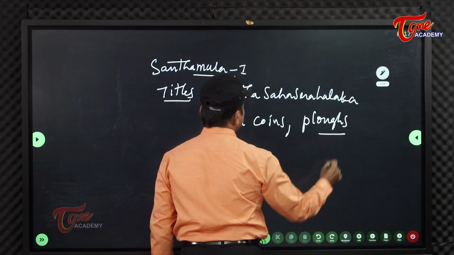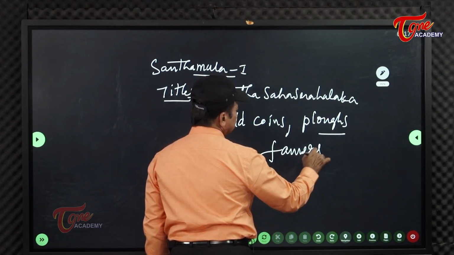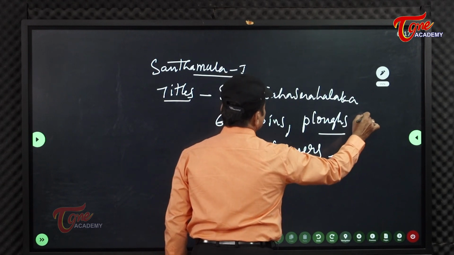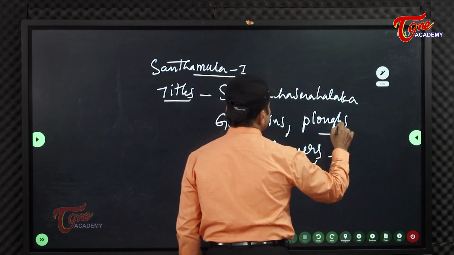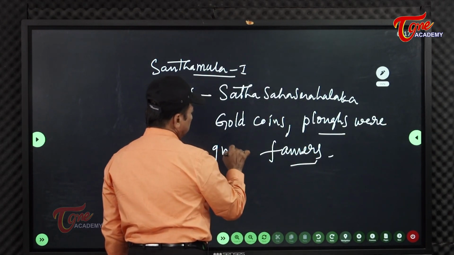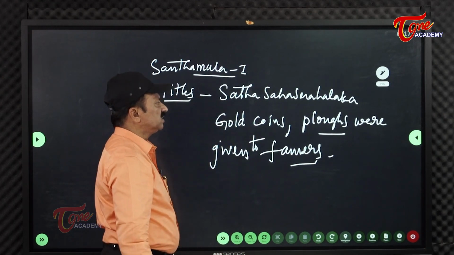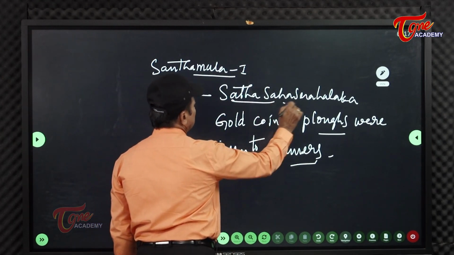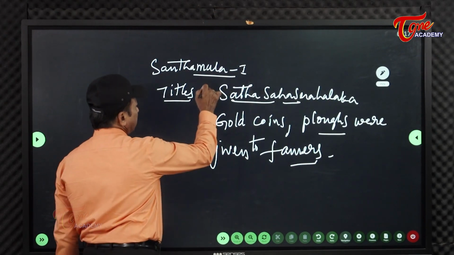Plows were given to farmers, hence it was called Shatasahasra Halaka. And he was also called Mahadanapati. This is the first title.